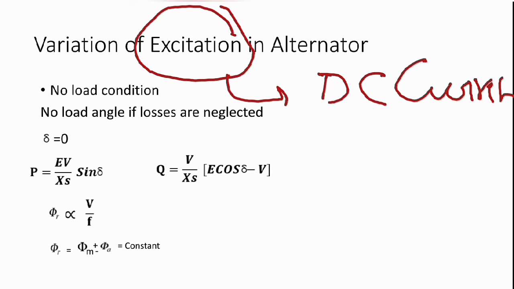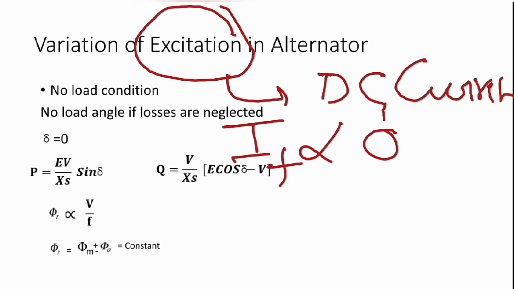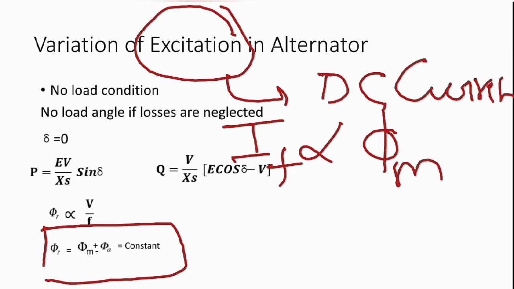By controlling the field current, which is directly proportional to the flux, if we change the field current then the main field flux will be changed. We know the resultant flux, phi m plus minus phi a, should be constant. How it is constant we will discuss. First we will see phi r, the resultant flux.